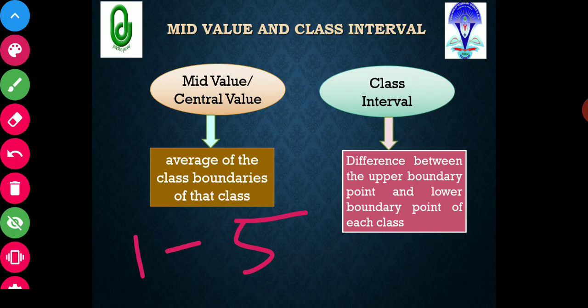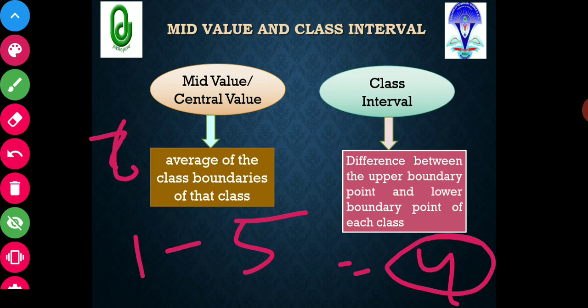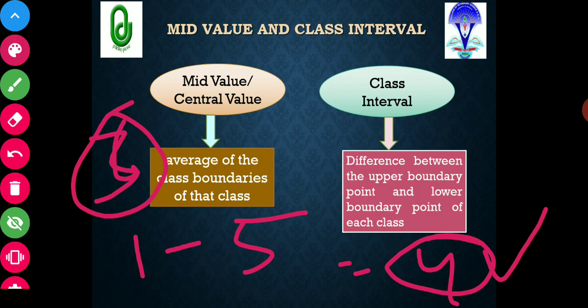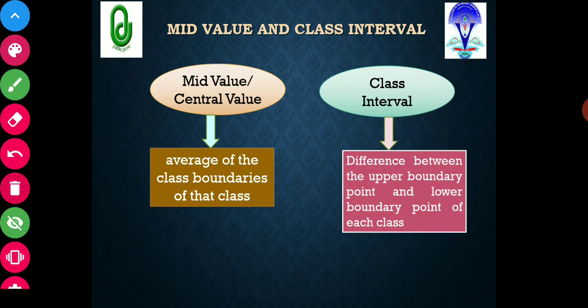And what will be the class interval here? 5 minus 1 is equal to 4. So this 4 will be the class interval, and 3 will be the mid value. The class interval is the difference between the upper boundary point and lower boundary point of each class.